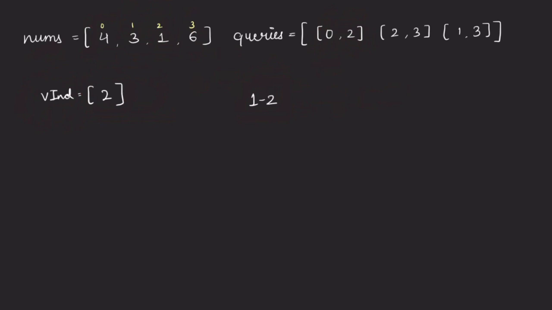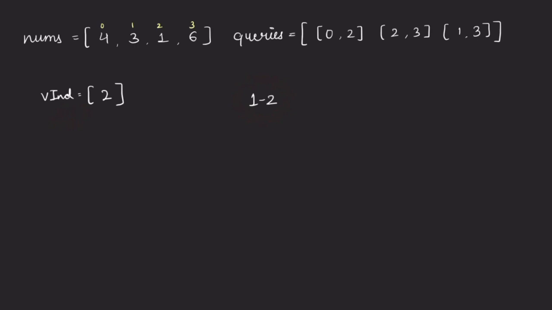In a traditional binary search, we only have a single number and we search for it inside our sorted array. Whenever the middle number is less than the number we are searching for, we shift towards the right half. If it is greater, we shift towards the left half. And if it is equal, we say that we have got our answer. But here we do not have an exact number to search for. We have a range, and within this range we need to find out whether there is any index that is present in this particular array or not.